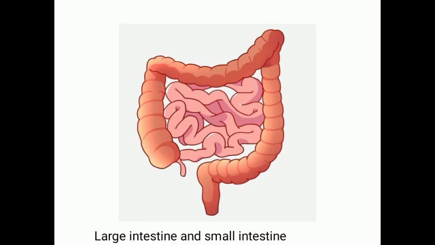So next is the large intestine. The large intestine absorbs the extra water and carries it to the kidneys. Can you tell me why the large intestine absorbs the extra water? Okay, I will let you know.